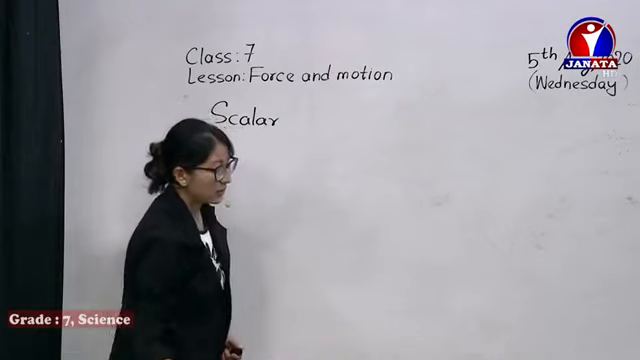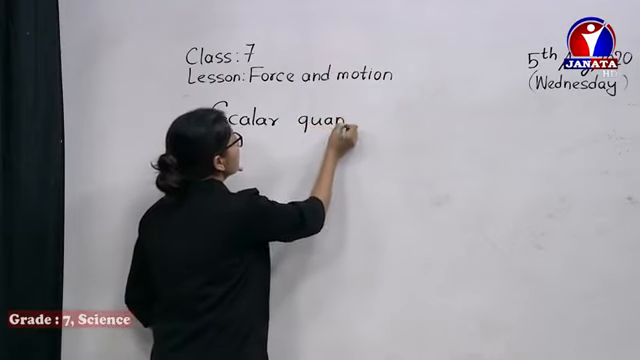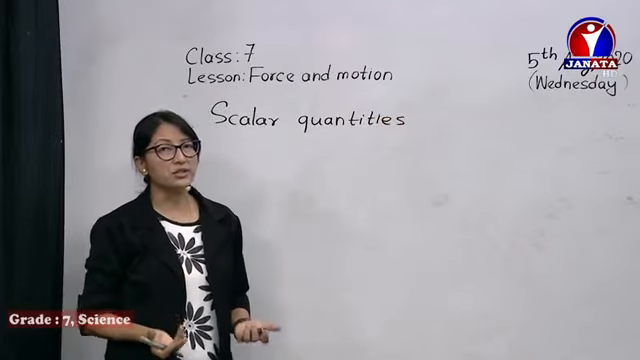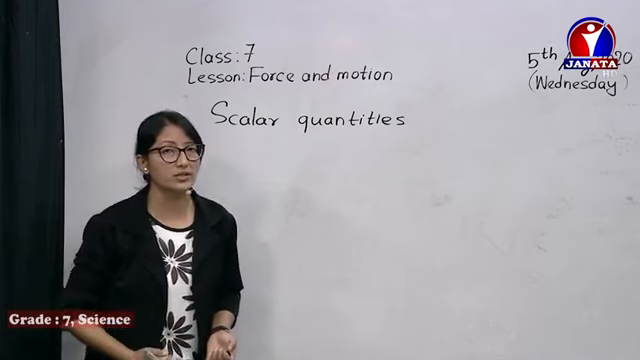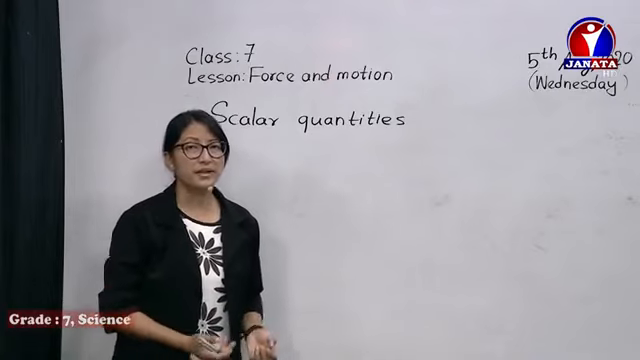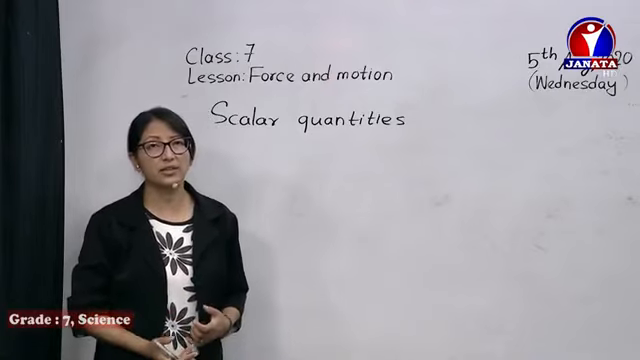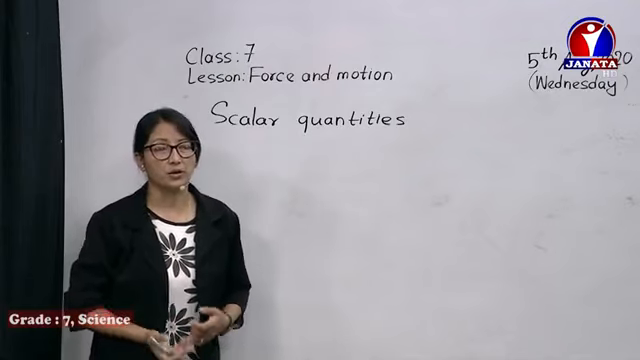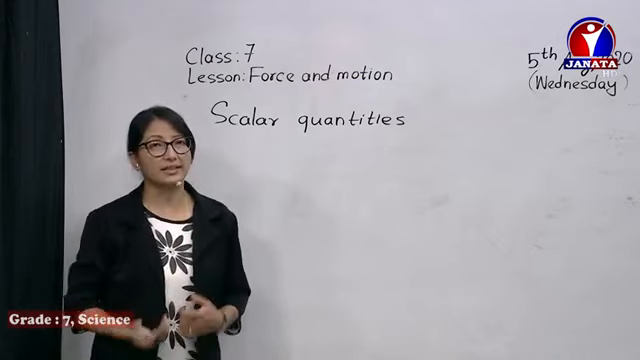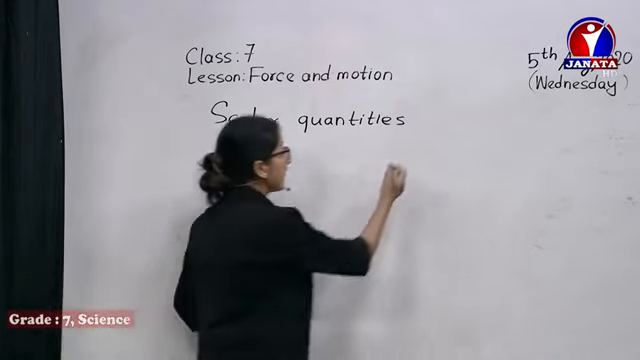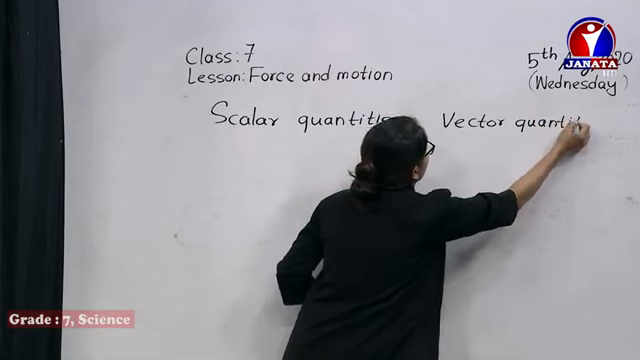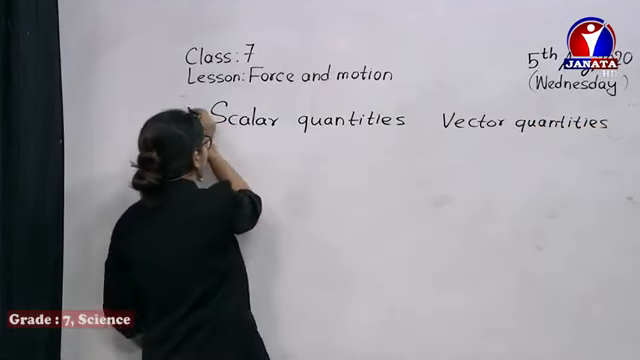In previous classes, while studying about measurement, you have already studied about measurable quantities. The quantities which can be measured, we call them physical quantities. And if they are non-measurable, we call them non-physical quantities. If it's measurable, then on the basis of whether they have only value, magnitude, or also magnitude along with the direction, we can classify them as scalar quantities and vector quantities. Two types of quantities are there. So let's study about these two types of quantities.